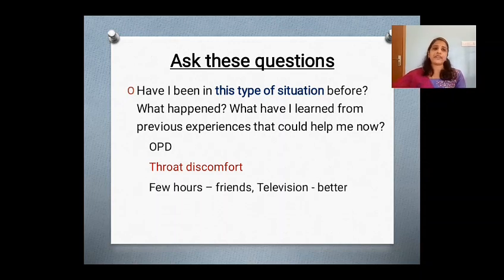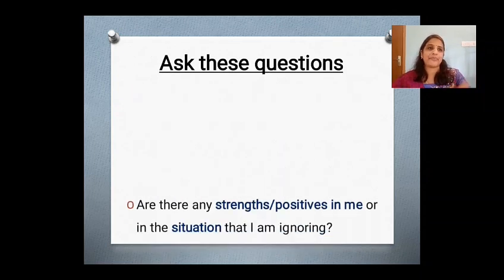But after a few hours, after coming back from the hospital, after chatting with my friends and family members, after watching television, I felt a lot better and that throat discomfort just vanished away. So what I learned from this previous experience can be documented in column 5.